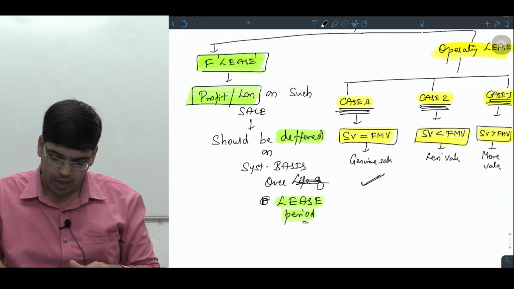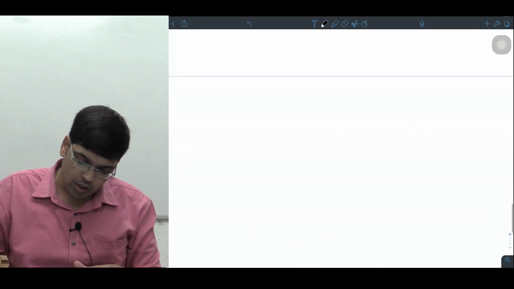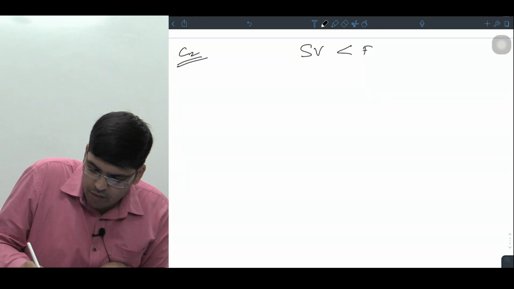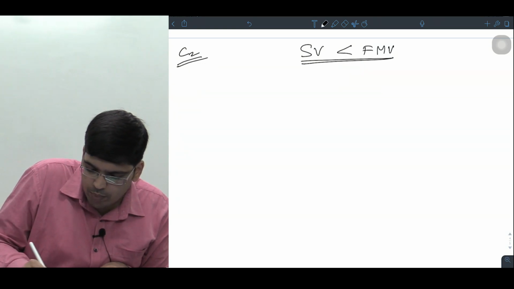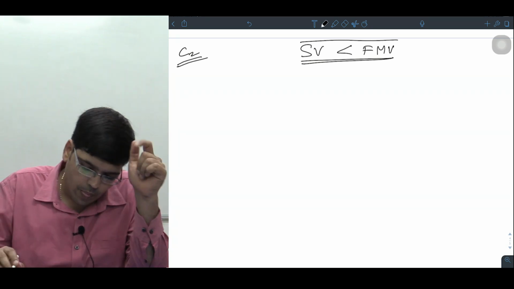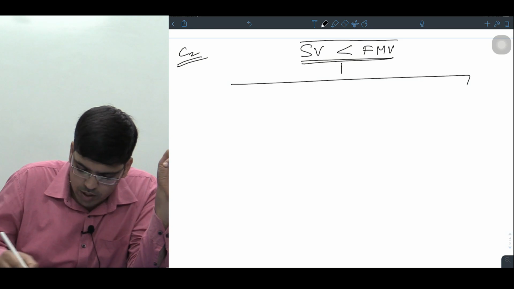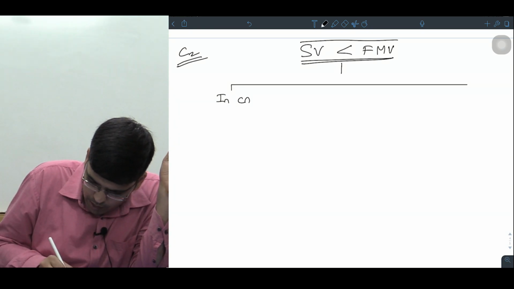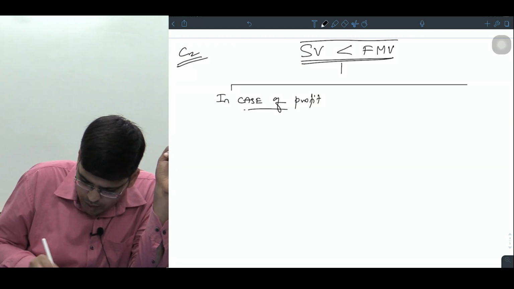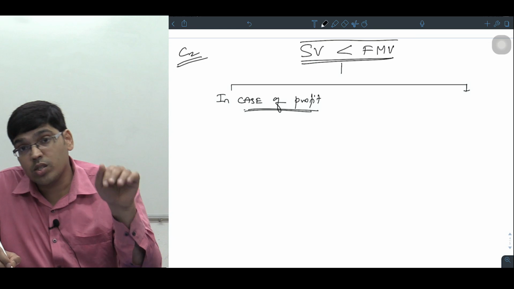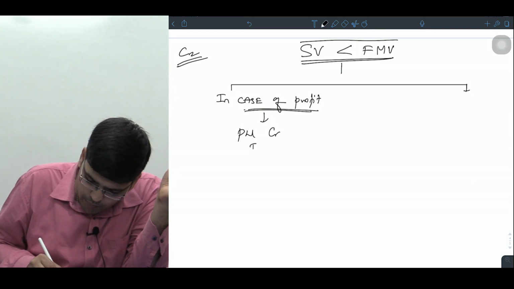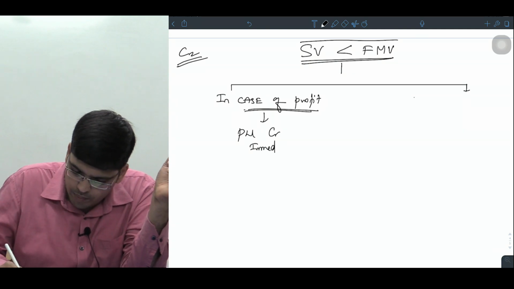P&L account immediately. Am I clear? चलो आगे जाता हूँ मैं. Case number 2. Sale value is less than fair market value. You have sold it at lesser price. मतलब you could have sold it at a more price. आपने कम में बेचा है. What does the standard say? Standard says, in case of profit, मतलब though you are selling at lesser price, still you got profit, it should be taken to P&L account credit immediately.